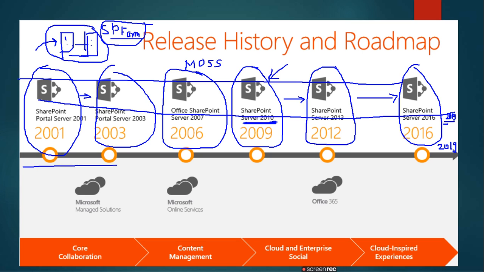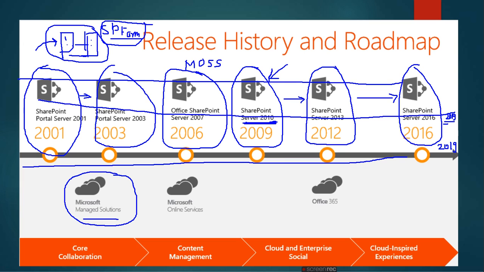Gradually, the scope of cloud technology has increased nowadays. So Microsoft came up with a managed solution. Earlier there were Microsoft Online Services, but after that, as cloud technologies took a grip, Microsoft understood the scope of cloud technology.